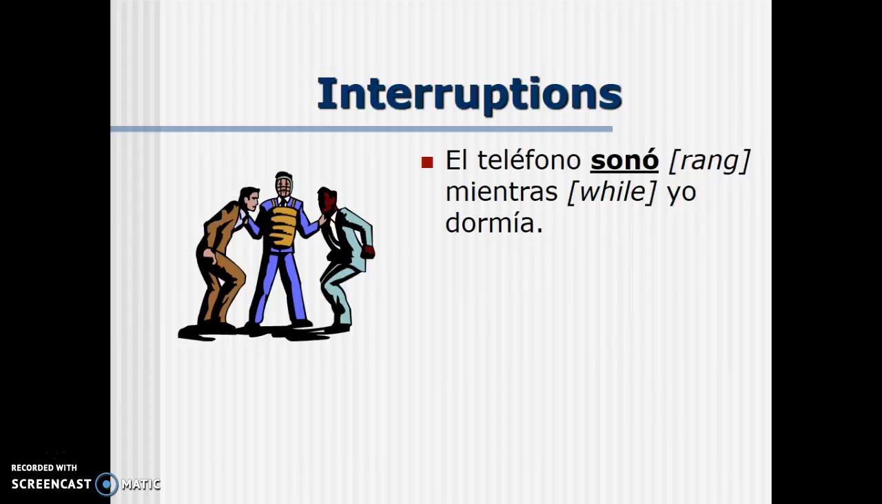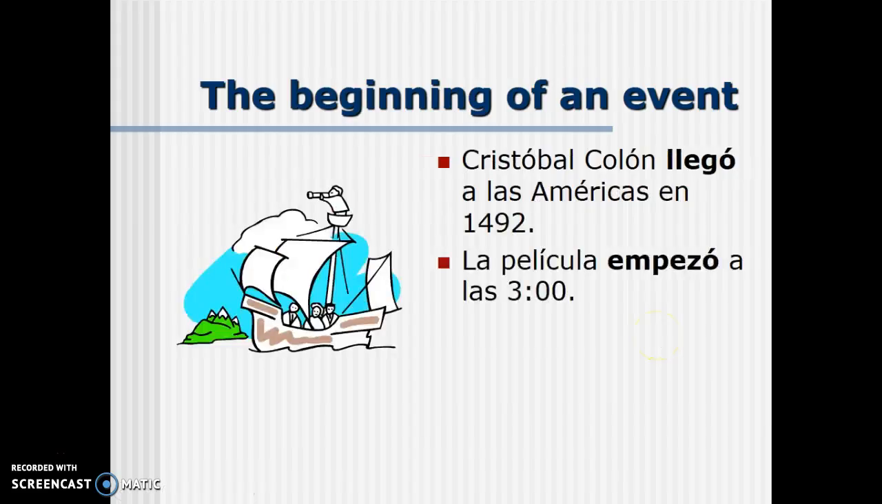Another reason why we use the preterite tense is when we talk about interruptions. For example, in this sentence it says, El teléfono sonó mientras yo dormía. The telephone rang while I was sleeping. Rang would be in the preterite tense because it's an interruption. The ringing interrupted the sleeping, so we use the preterite tense.